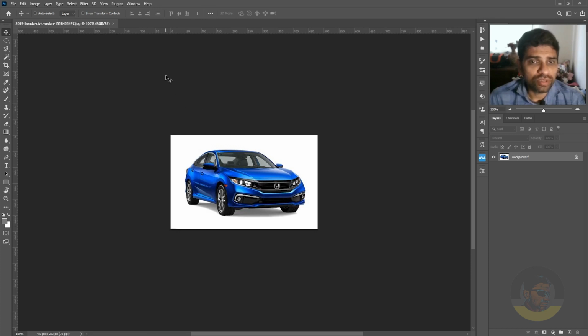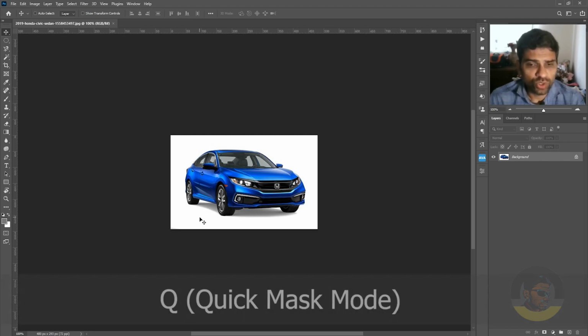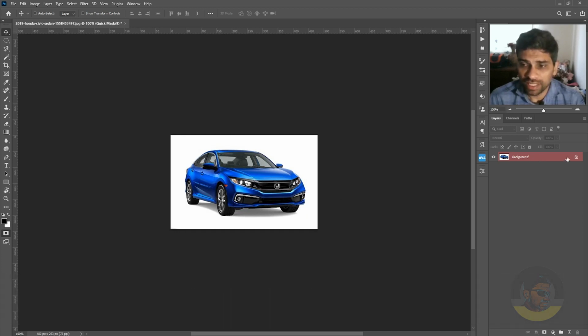So the last two selection methods which remain are the quick mask, which is, in my opinion, the king of selections. To enter quick mask mode, you can simply press the Q key on your keyboard, and if you now look at the layers panel, your current layer is of red color, which means you are in quick mask mode. If you look at the toolbar on the left side, you can see the icon of the quick mask mode is selected. So if you don't want to press the Q key, you can also click this icon to enter or exit the quick mask mode.